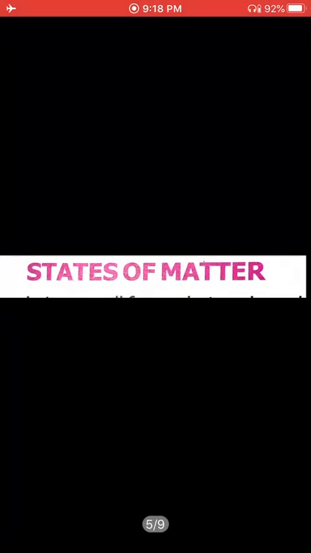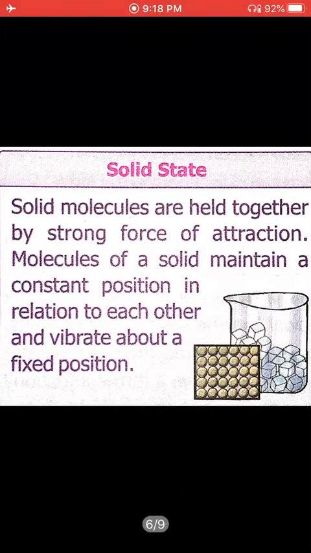Okay, now states of matter. Matter can be found in nature in various forms. Those forms are considered states of matter. How do we get matter? If you look around yourself, you find things in only three forms, so they are known as states of matter. What are those three forms? Solid, liquid and gas.